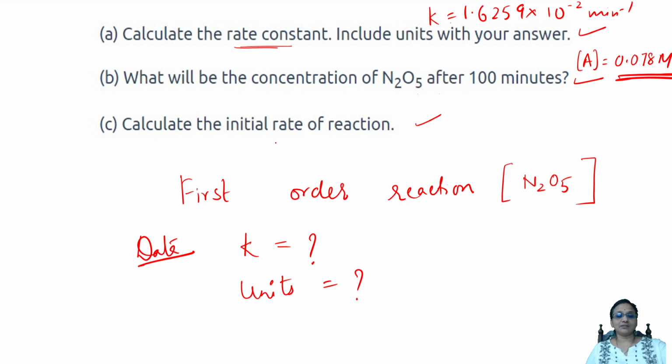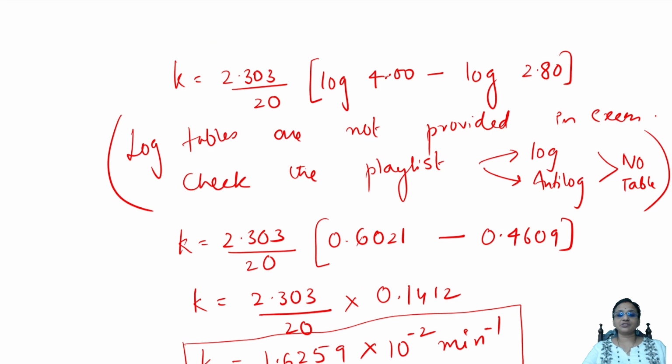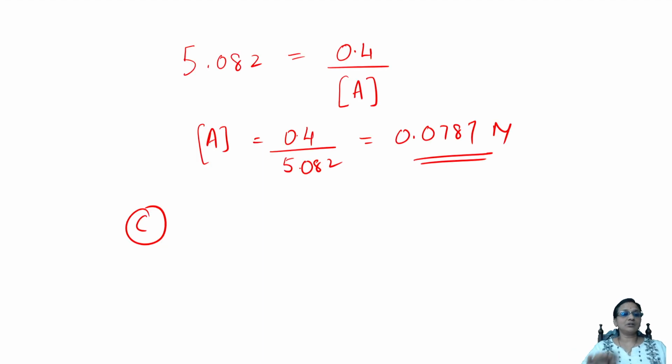What did they ask? The last question is, calculate the initial rate of the reaction. Come back to the question. This is step 1, the first part. This is the second part. Now we are going to go to the third part. Is there any place? Yes, third part there is a place. Now third part, what did they ask me? They're asking me to calculate initial rate. How much is the initial rate they're asking?